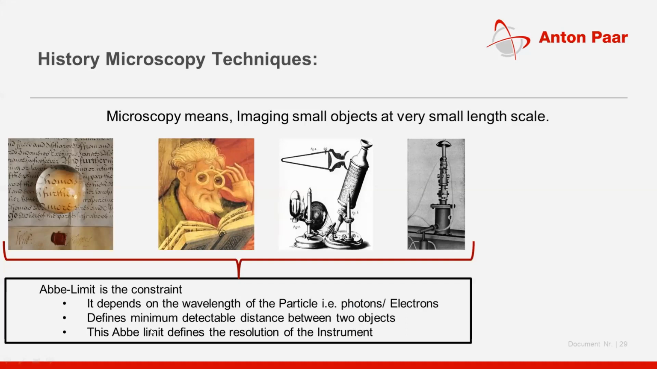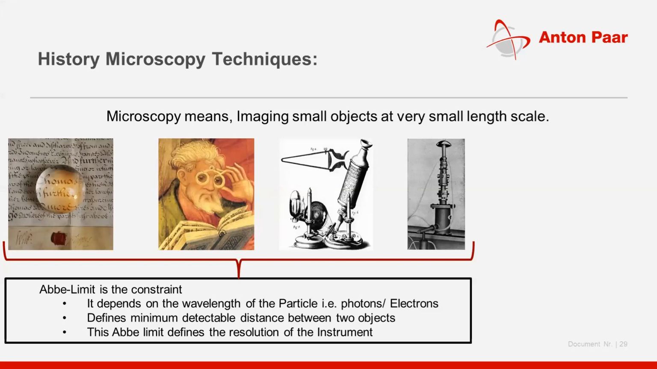This Abbe limit defines the resolution of the instrument. If you know the photon wavelength is something around 400 nanometers, then 400 nanometer is the wavelength. So the minimum detectable distance between the two objects has to be 400 nanometer.